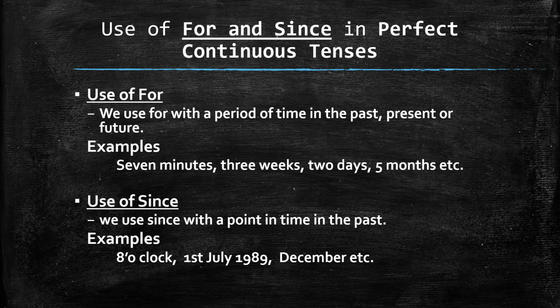Before giving you the examples of present perfect continuous tense, I would like to explain the use of since and for. I know so many times you have used it, but with the correct concept, you have to use it always in your sentence, and I am going to explain the use of for. It's very easy, but it's a little bit tricky. What is that? We use for with a period of time in the past, present or future.